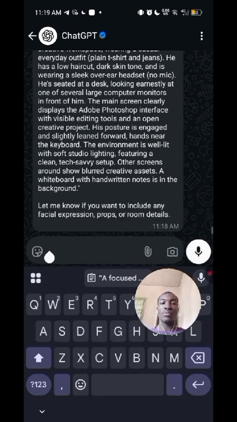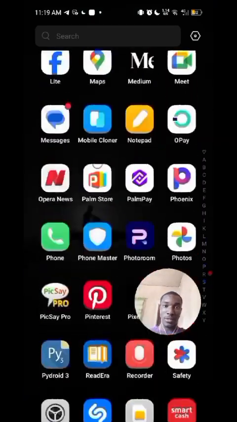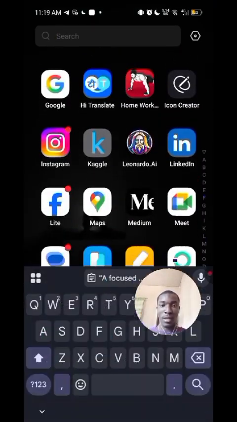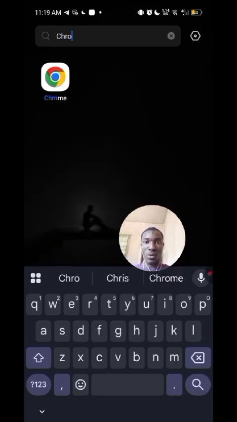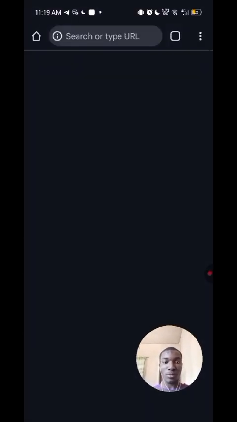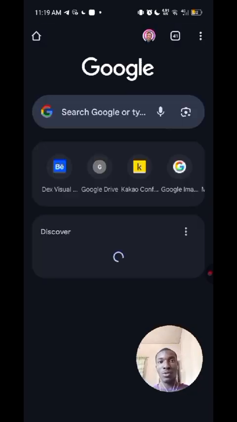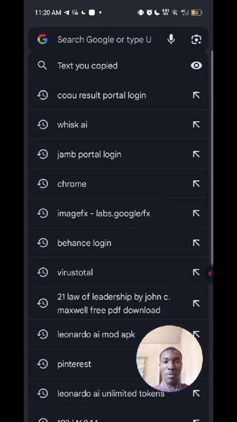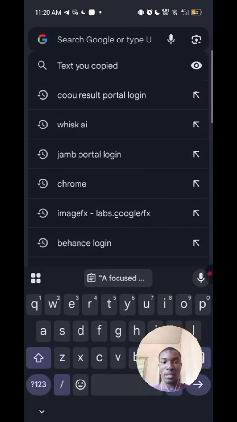So now let's just go to the Wix AI. Let's just be fast. Going to Wix AI, just go to your Chrome or any browser that you're using. Go to Chrome, just type Wix. So Wix AI is already here. I'm just going to type it again.